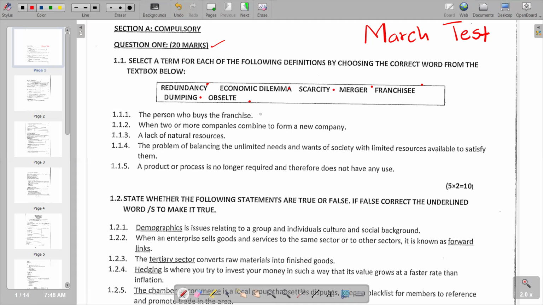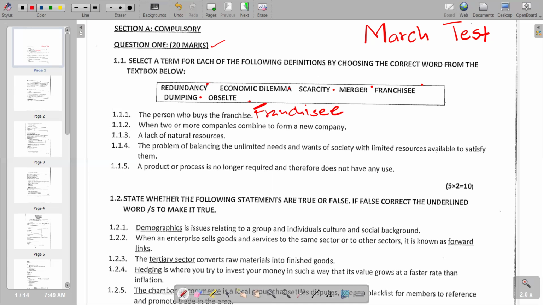A franchisee is an individual or business who is licensed to do business under an existing company's name. This is exactly what we have in the sentence: the person who buys the franchise will now be licensed to do business under an existing company's name.